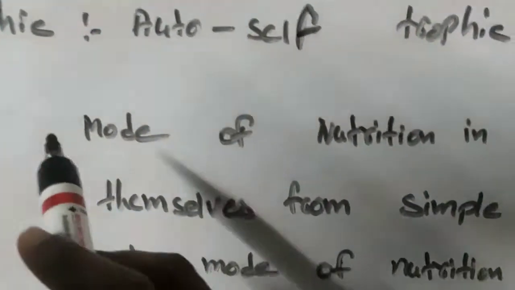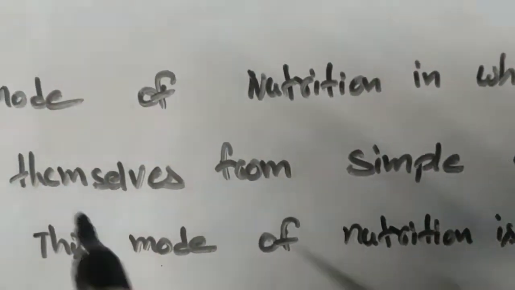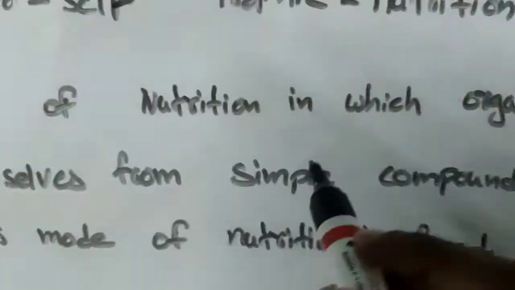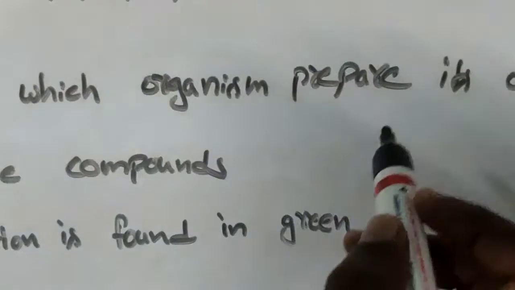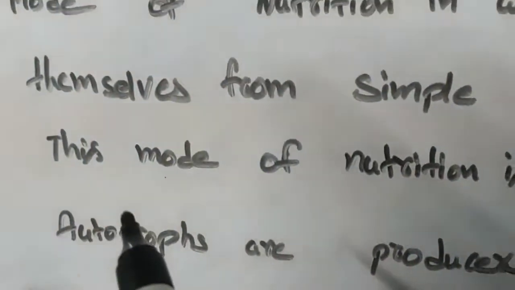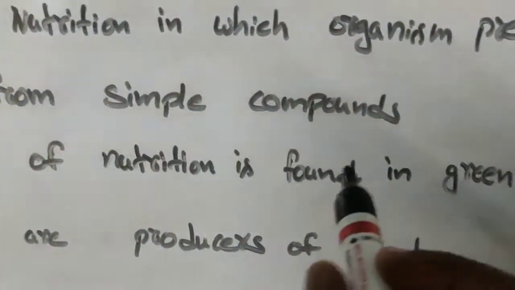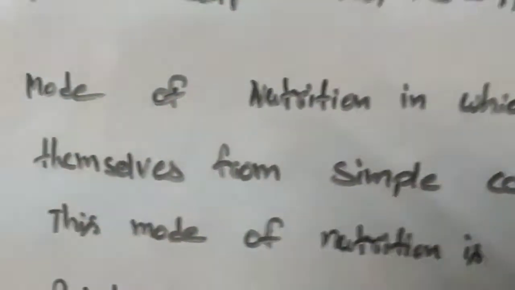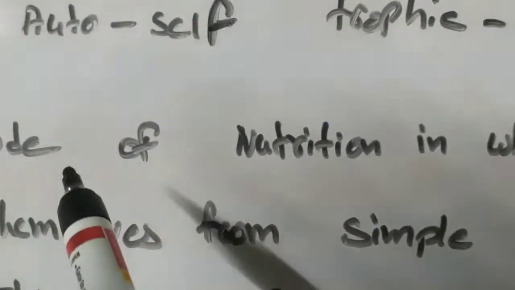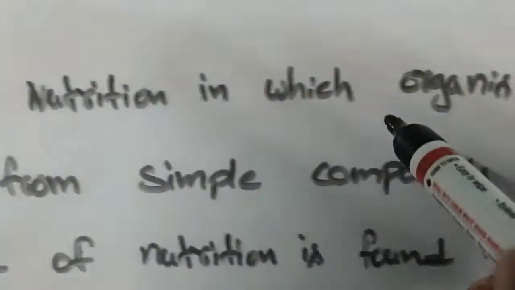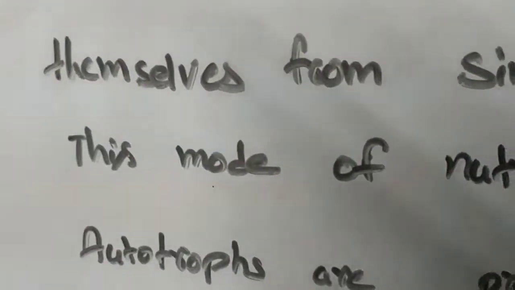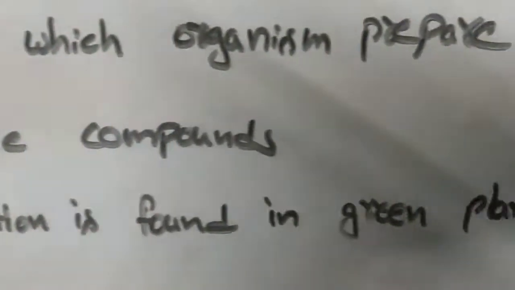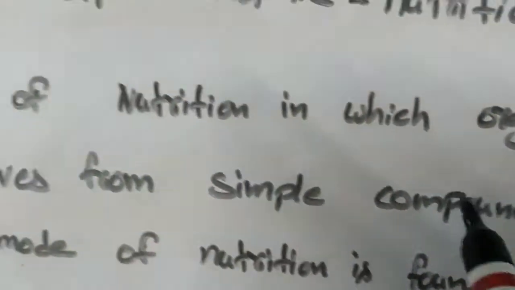The definition of autotrophic mode of nutrition is: the mode of nutrition in which organisms prepare their own food themselves from simple compounds.